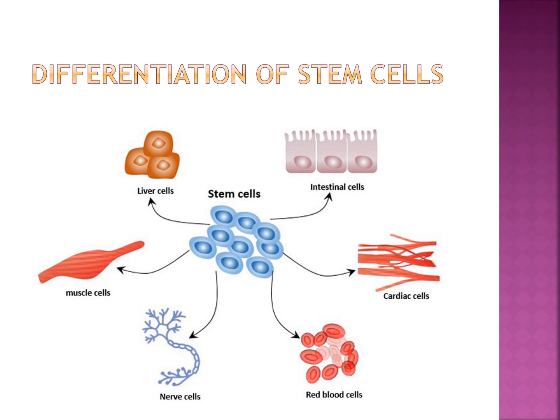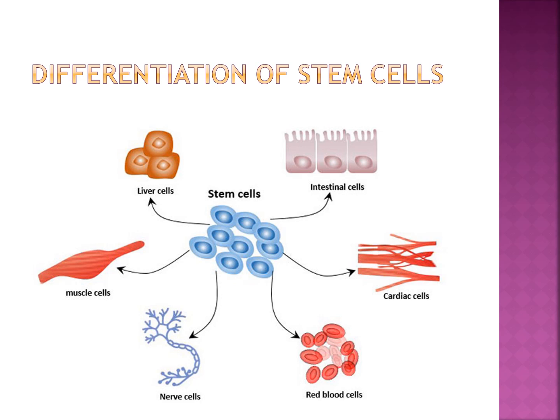What is stem cell therapy? Sometimes cells, tissues, organs in the body may be permanently damaged or lost due to a genetic condition, disease or injury.